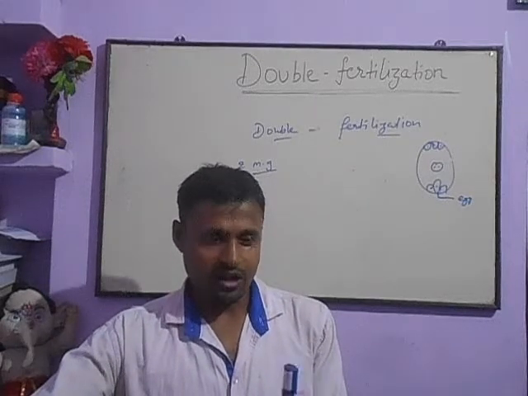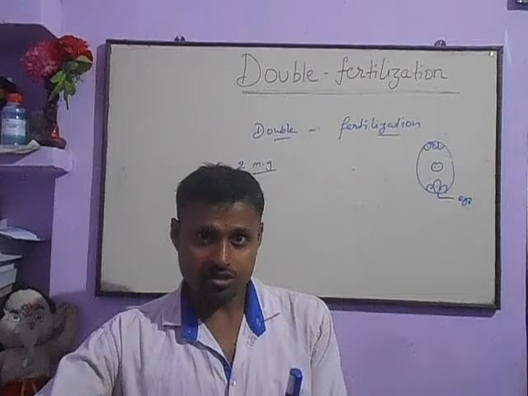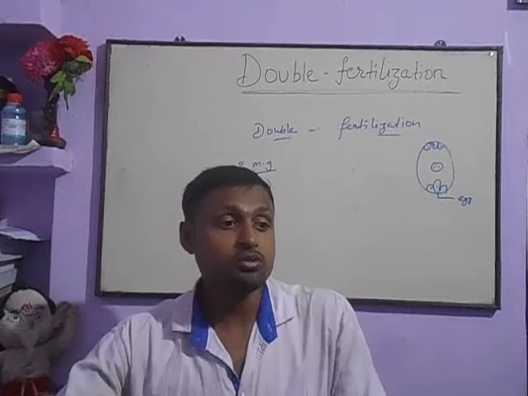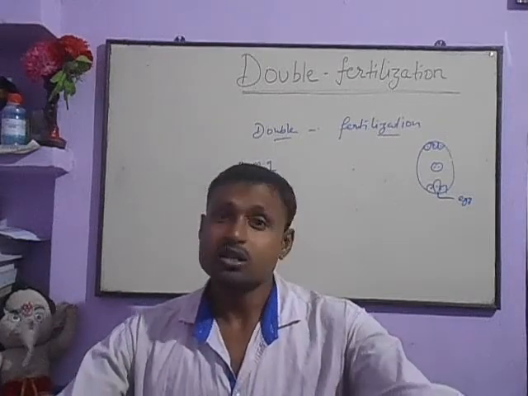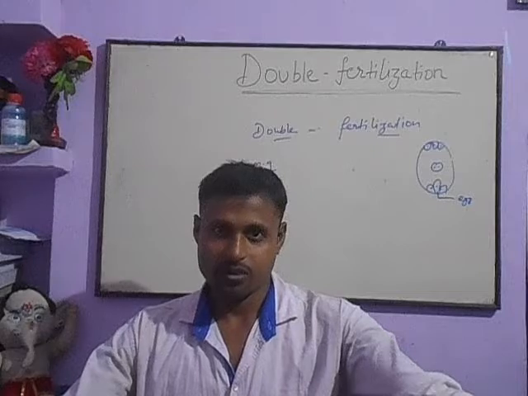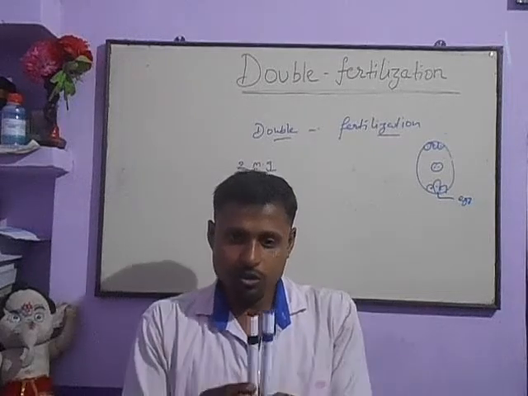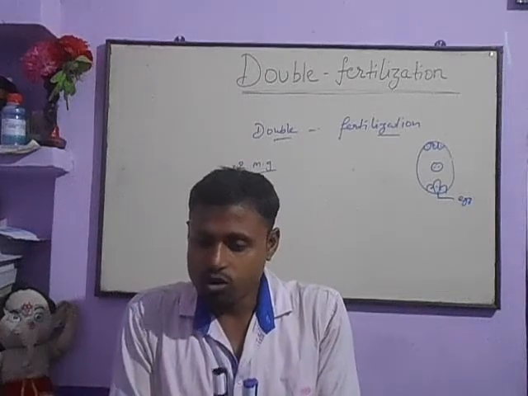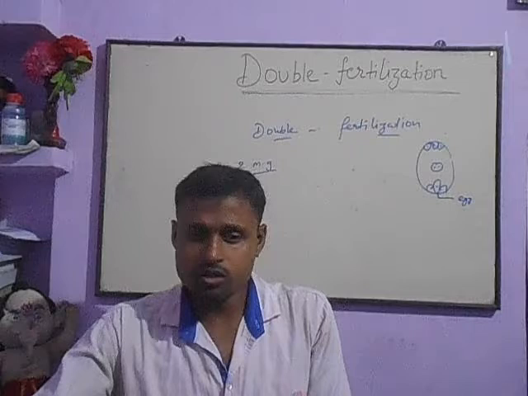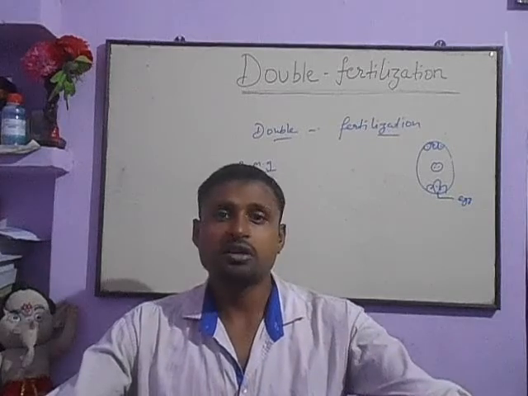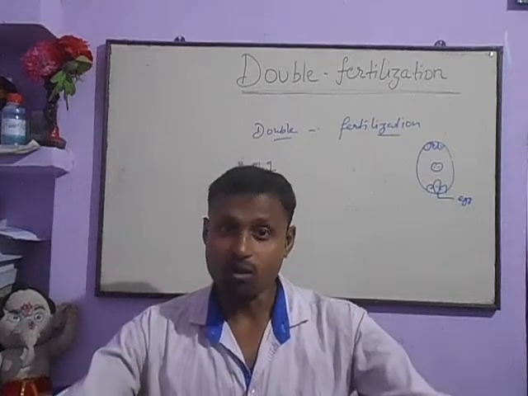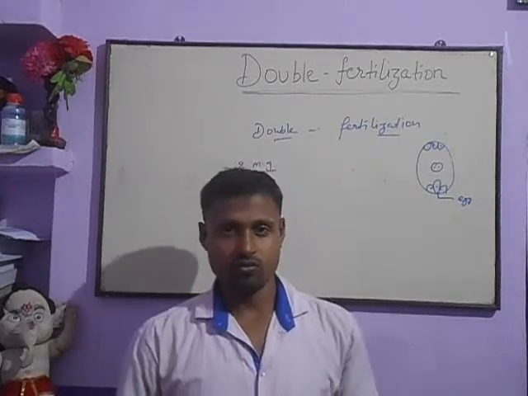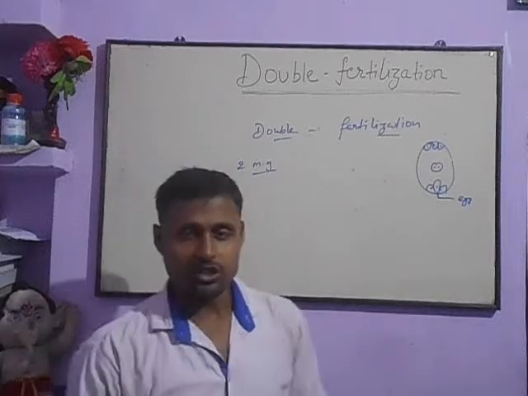Similarly, the other male gamete, the other friend, will also move on his own way. So there are two male gametes, and both will fuse separately to different cells to form different results. So it is called double fertilization.